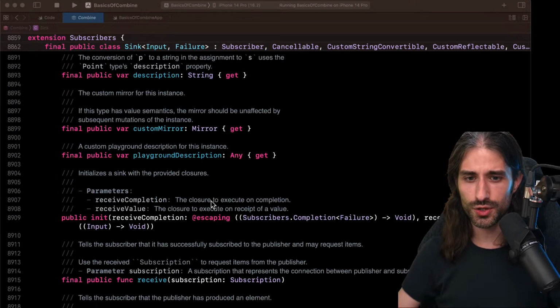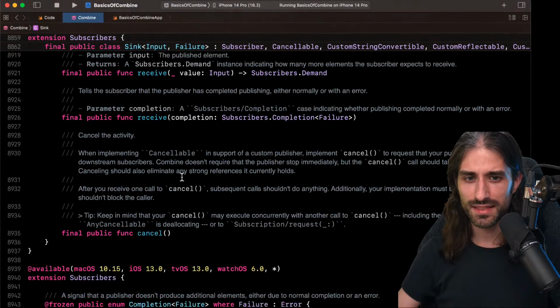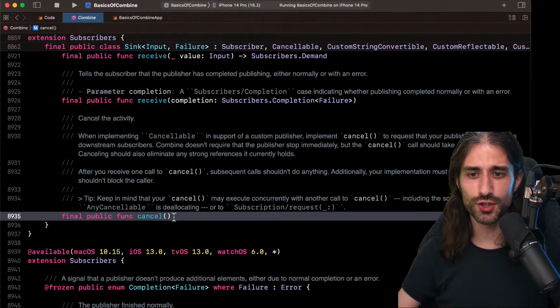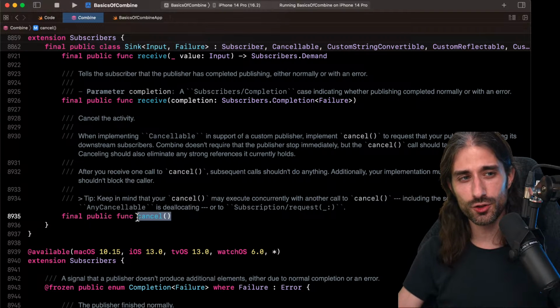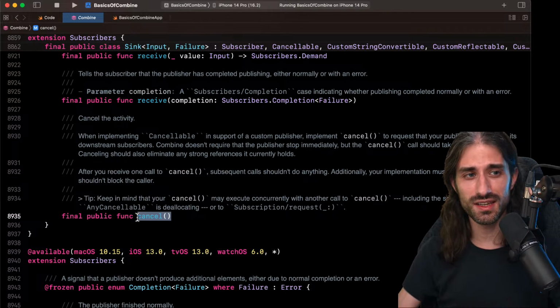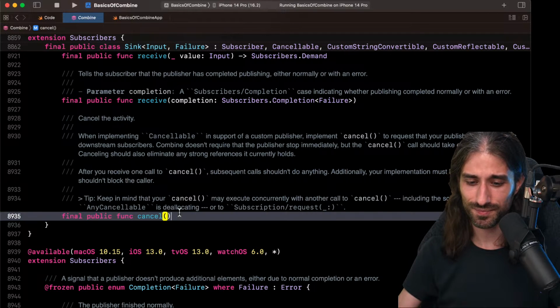Okay, last thing I want to show you is that there is a notion of canceling. We will go back to it later, but the notion of canceling is important because when you have an active subscription, you need a way to cancel it, to close it at some point. Otherwise, you have memory leaks. And so we will focus a little bit more later on how do you cancel subscriptions? How do you make sure that your app doesn't leak memory?